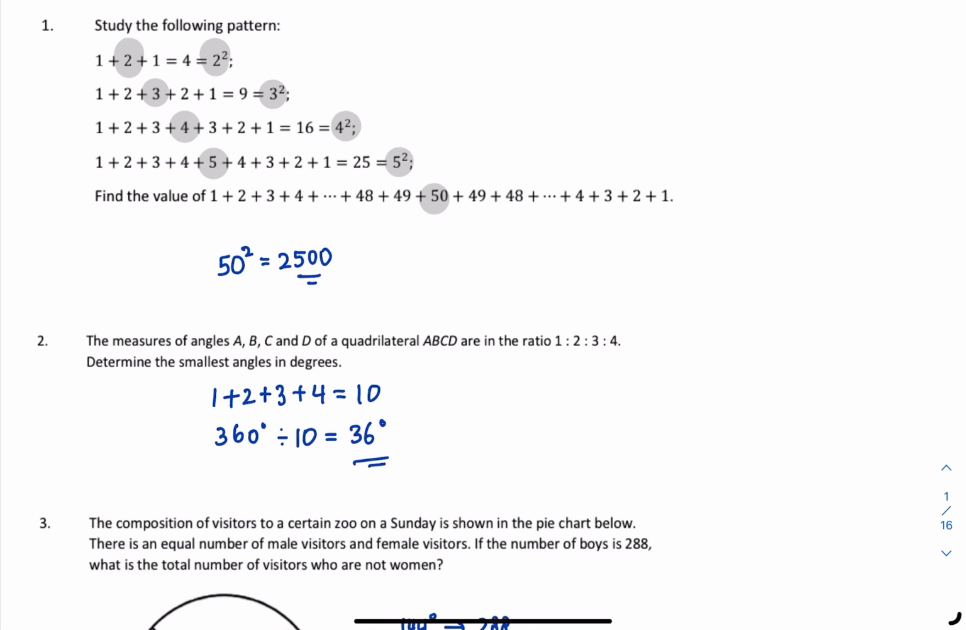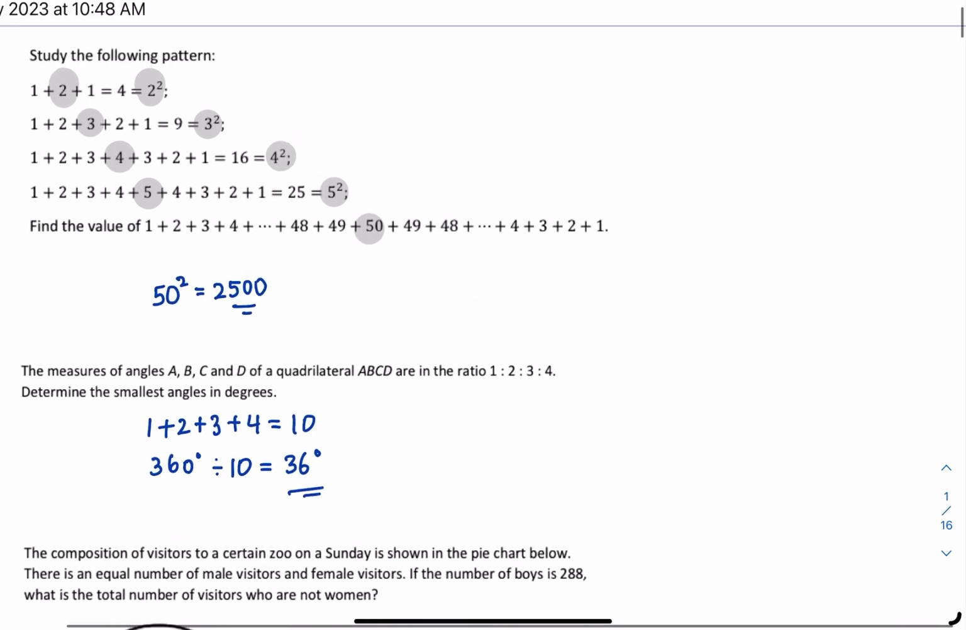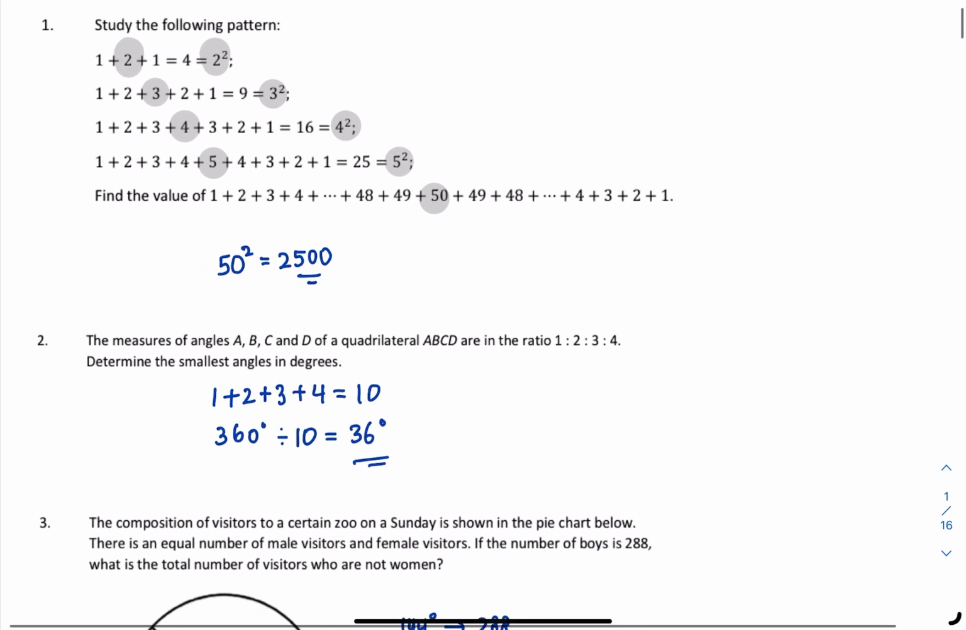So for the question, 1 plus 2 plus 3 all the way to 50, then plus 49 all the way to 1, you just need to find the square of the middle number, which is now 50. So that's why it's 50 square.